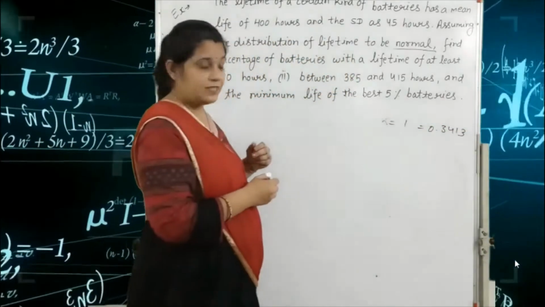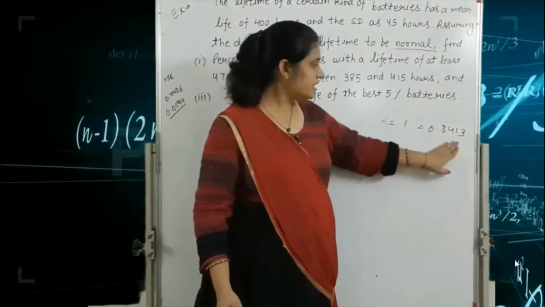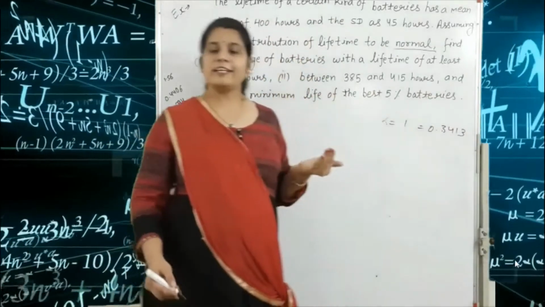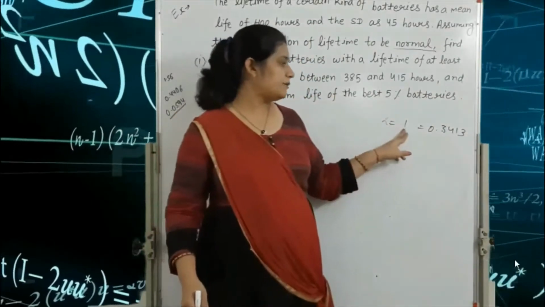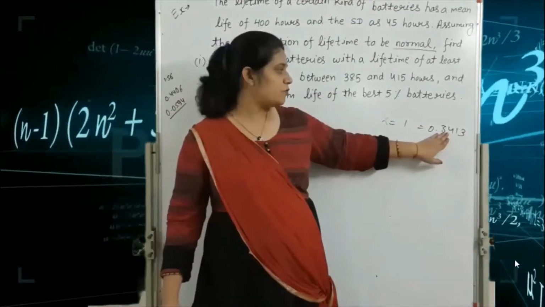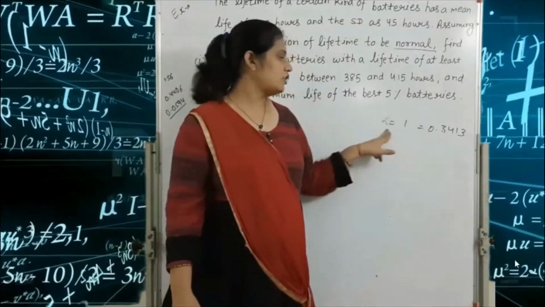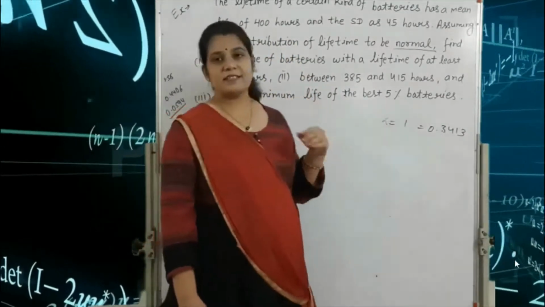So in this question, if we are given this value 0.3413, according to the Z table we find that Z is equal to 1. Okay, so let's start the solution.